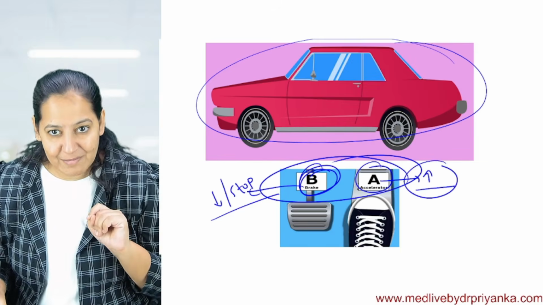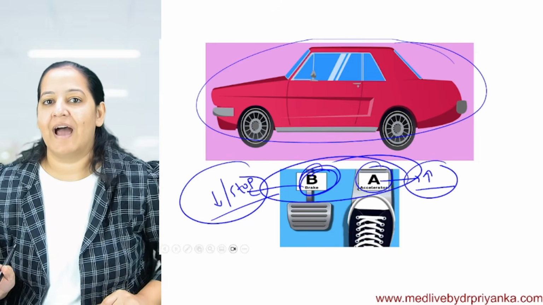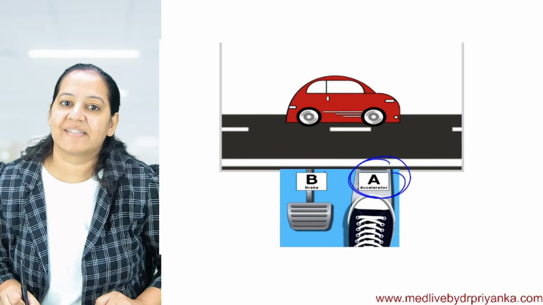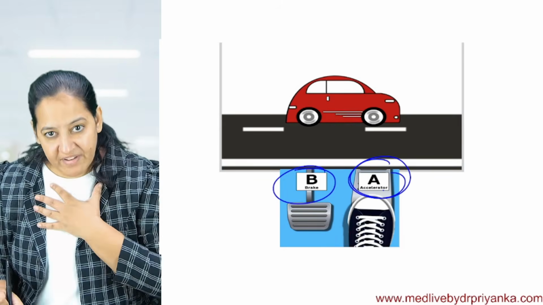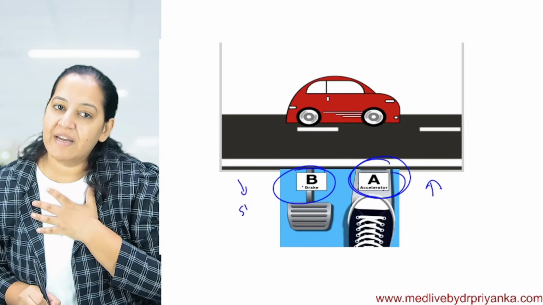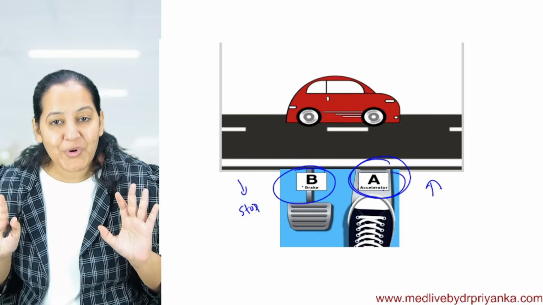Because I can increase speed, I can decrease speed, and I will have a controlled driving because I am having the controls of accelerator as well as brake. Whenever I want to increase my speed, whenever I want, I can reduce the speed and stop the car. So it's a good driving, controlled driving.